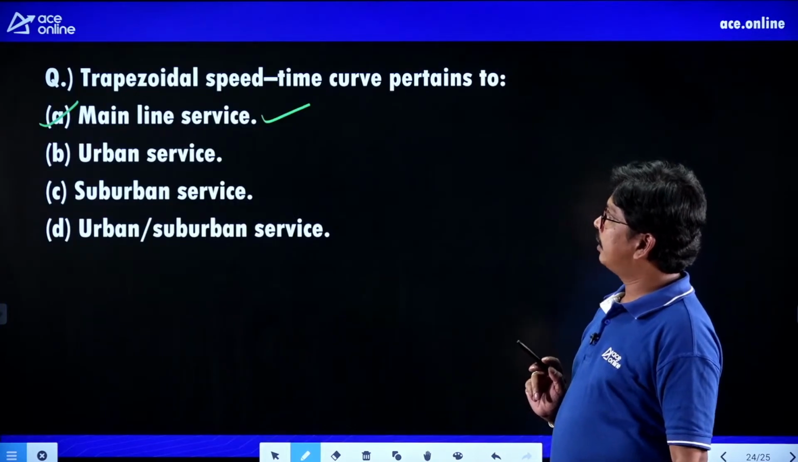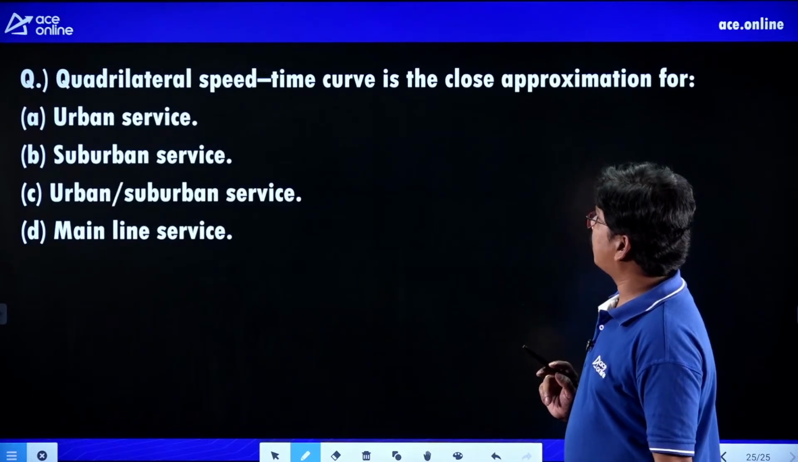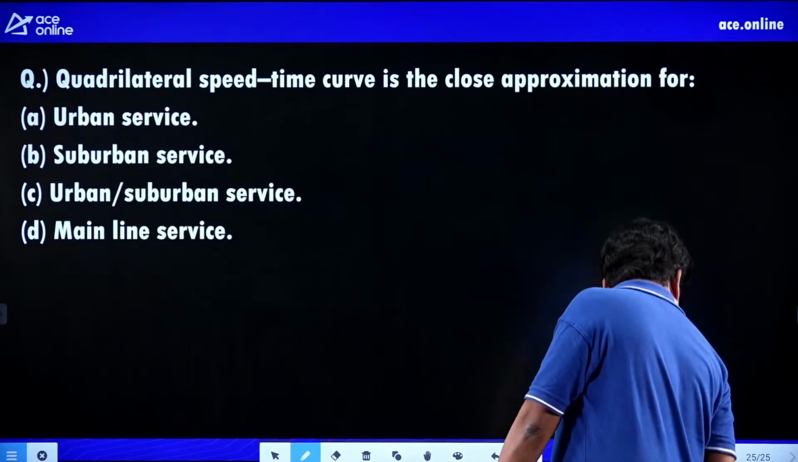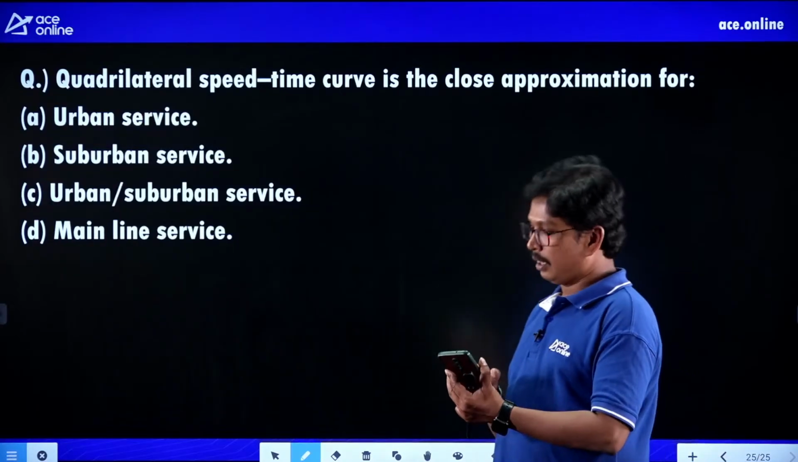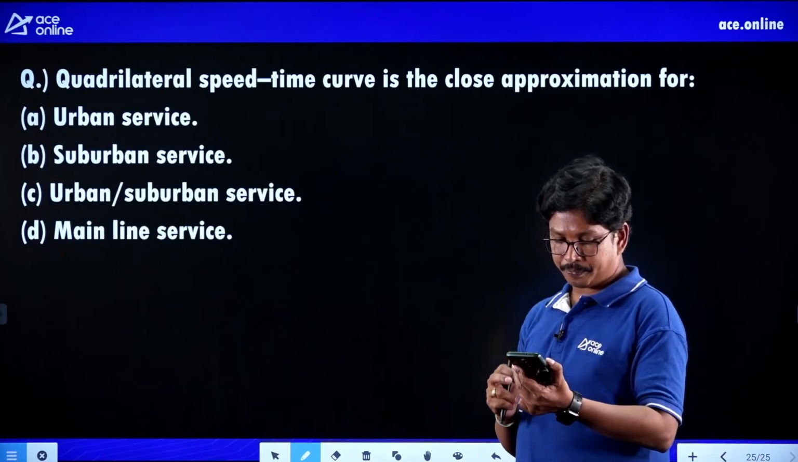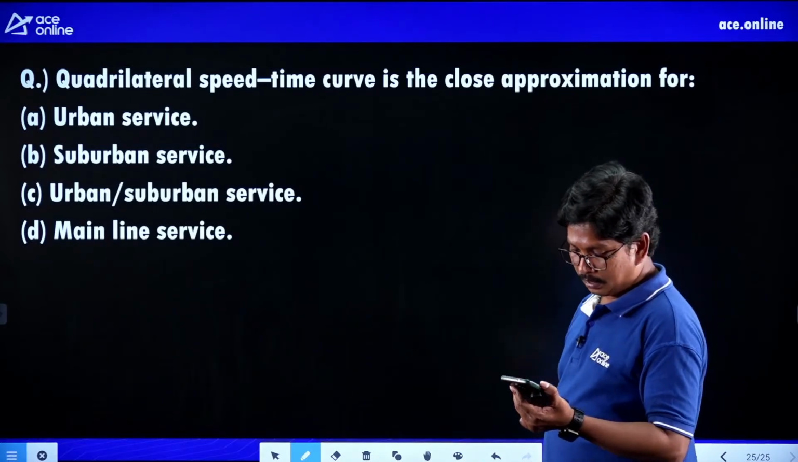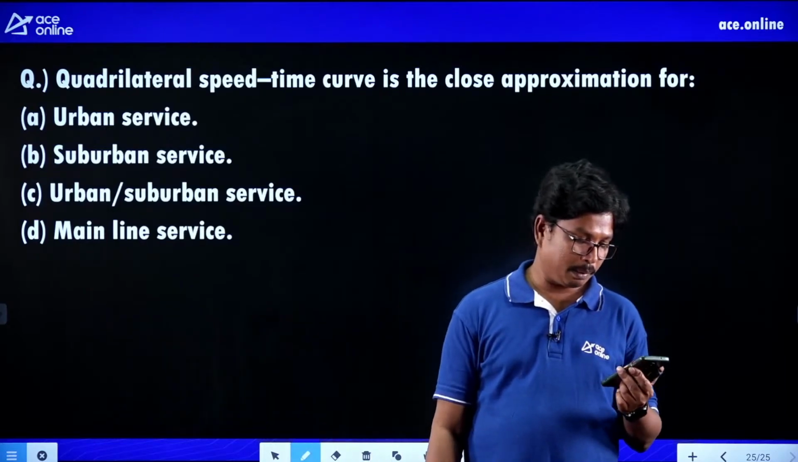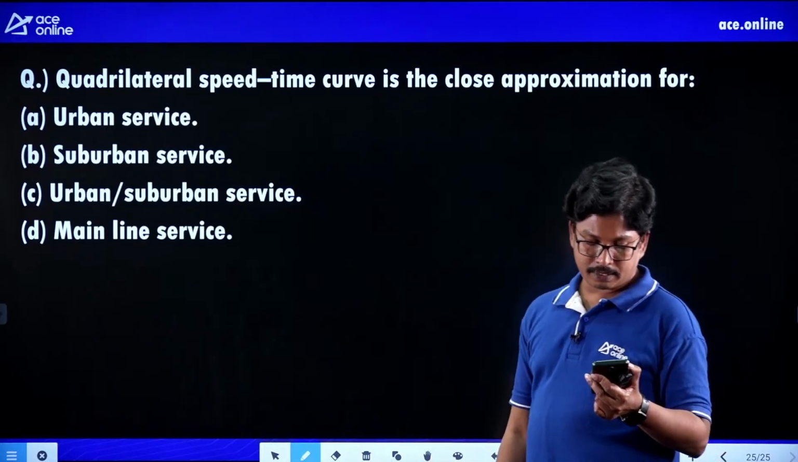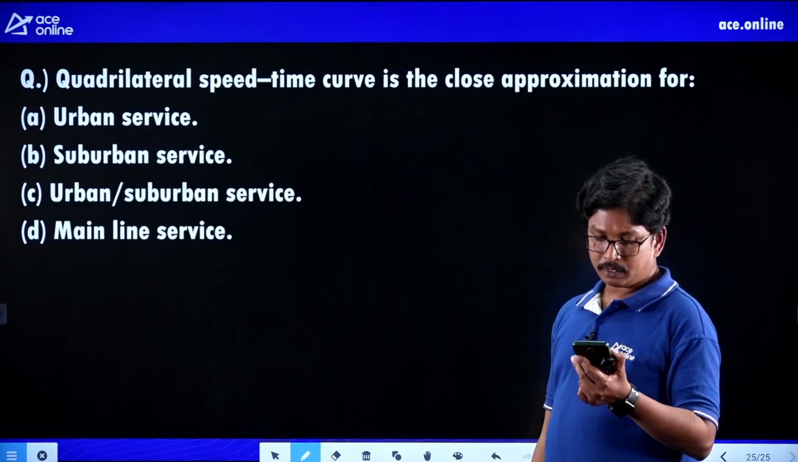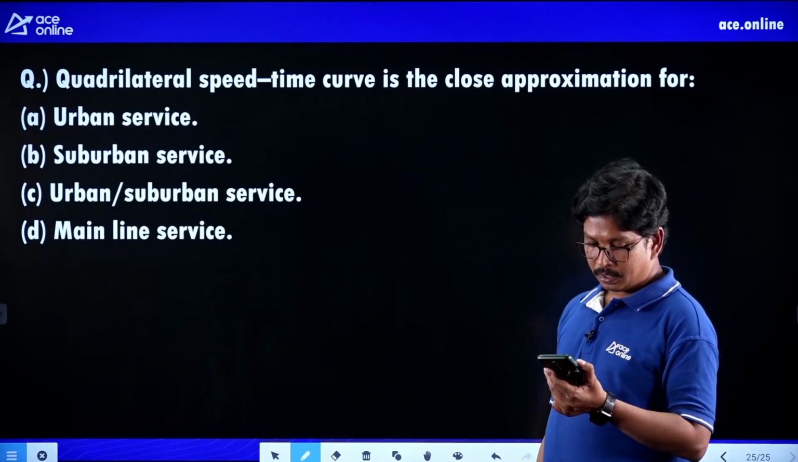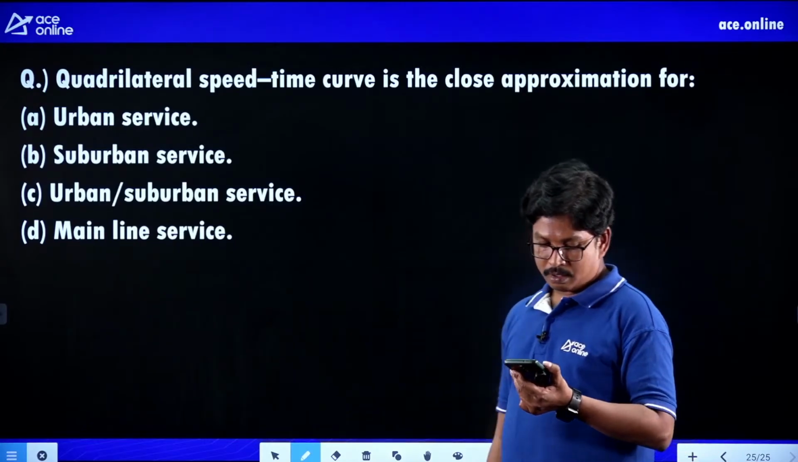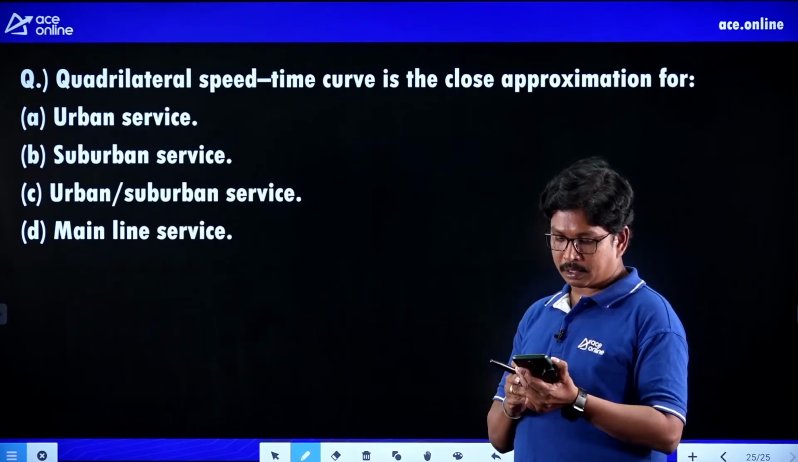And if you go for the quadrilateral speed time curve, the quadrilateral speed time curve is the close approximation for urban and suburban services. It is preferred for urban and suburban services. Clear everybody? So where you are having the quadrilateral speed time curve, Durga Prasad has given it is urban and suburban services.